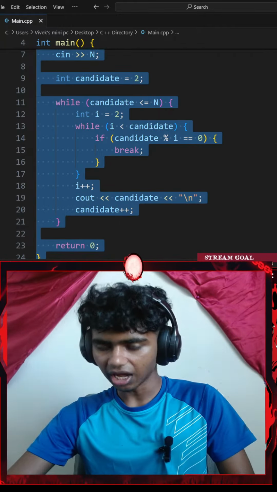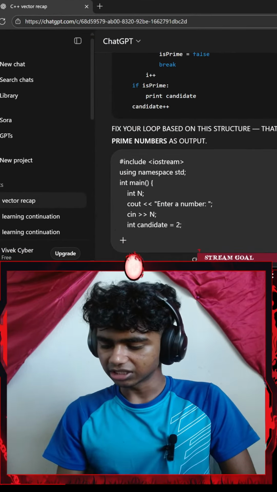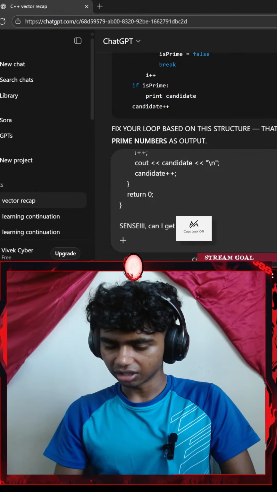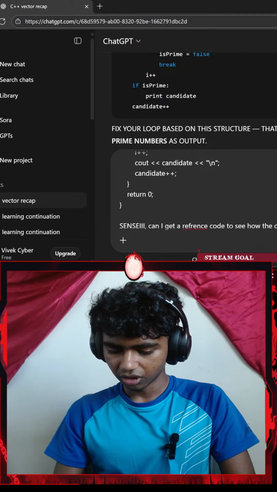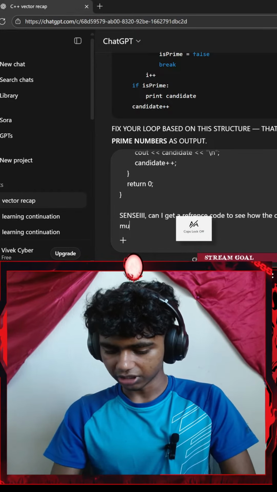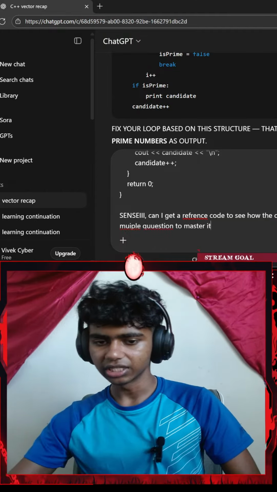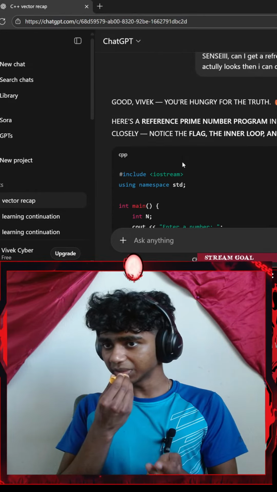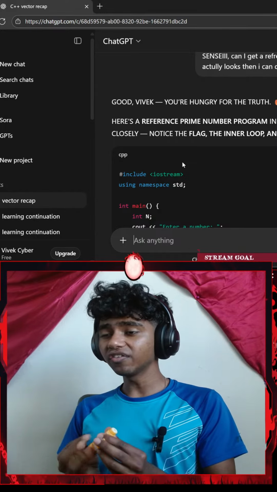Okay, wait, actually, I want to look at the correct code first, to actually see how the function works. Let me paste it, go with Shift Enter and say, can I get a reference code to see how the code actually looks? Then I can do multiple questions to master it. Okay, let's see. Since it's giving that, let me just hydrate my lips. Okay, good Vivek, you're hungry for the truth.